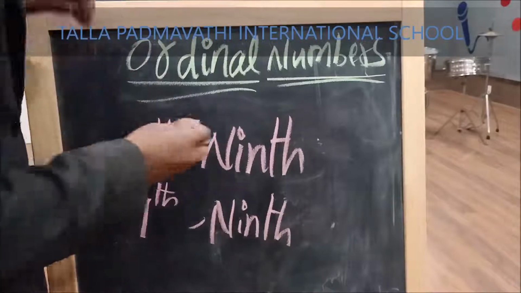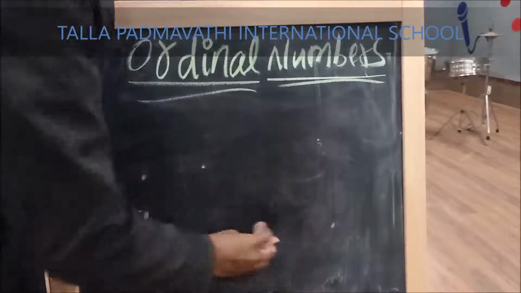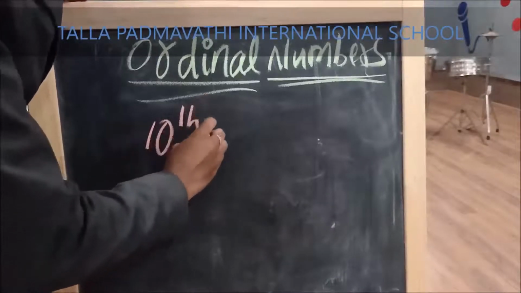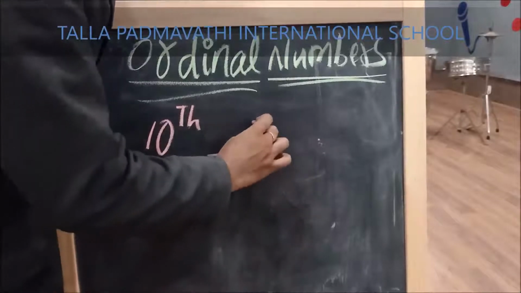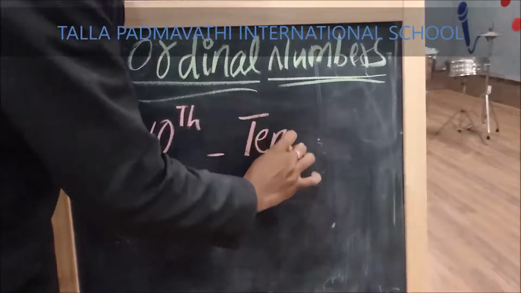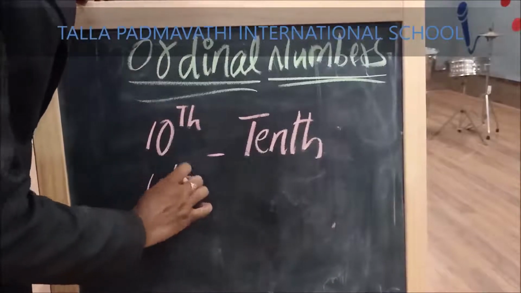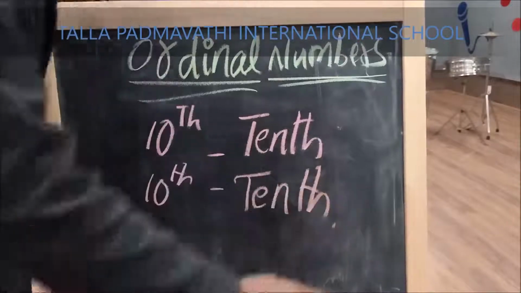And what is the last one, children? What is the last one? Tenth. 10TH. Tenth position. TENTH. Tenth.